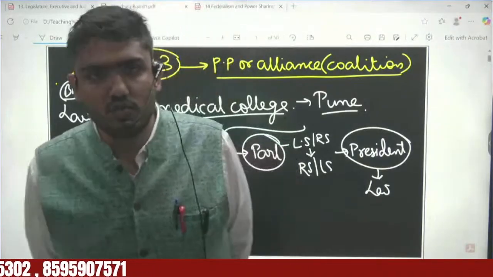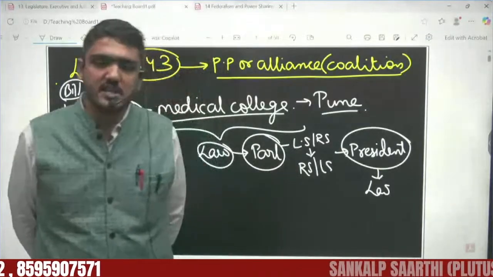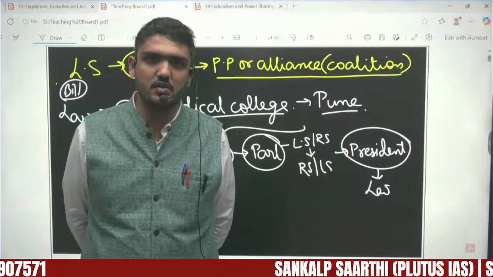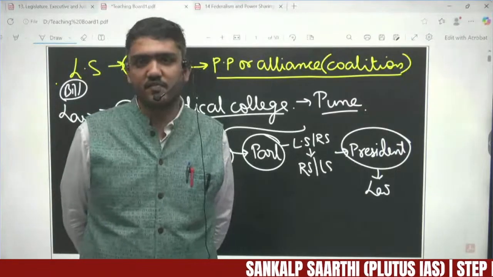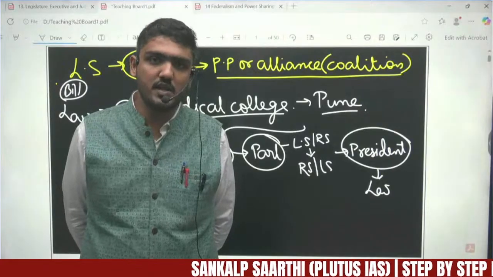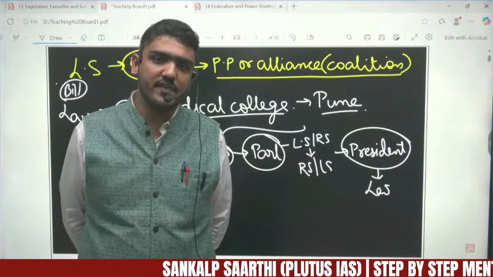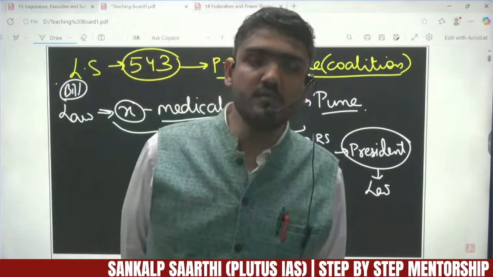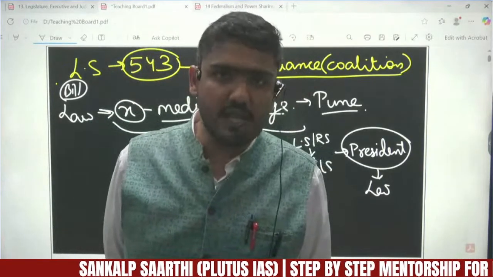In India the executive is a part of parliament, a part of the legislature. In India, first a person is a member of the lawmaking body, then he becomes a member of the executive. So the prime minister of India, Narendra Modi, is not directly elected as the prime minister.